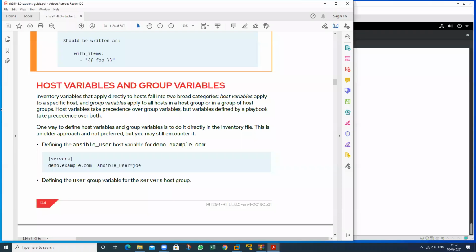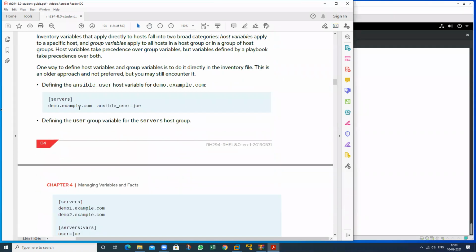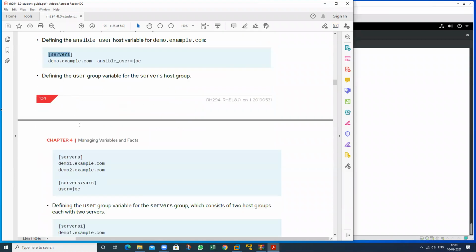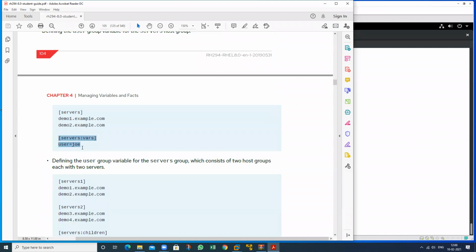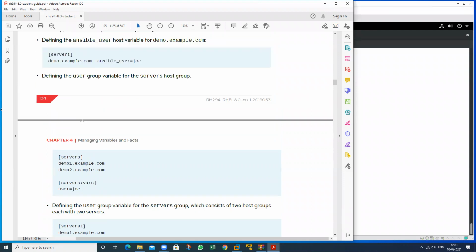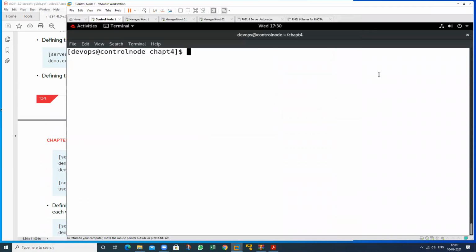Just let me resume. As I have told you, I will show this particular host variable and group variable practically. So how will I place this particular value? Suppose I want to define a username for this particular group, for all of this group, so I will define a group and I will define a username. See here, these are known as inventory variables.